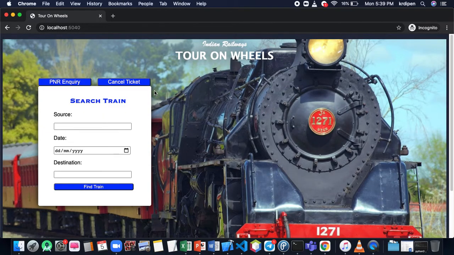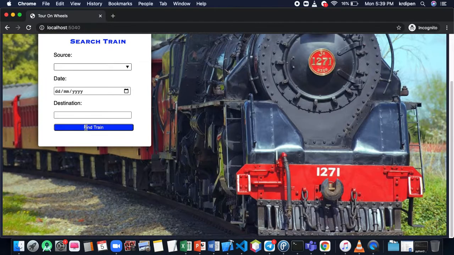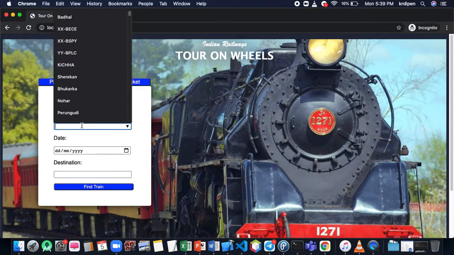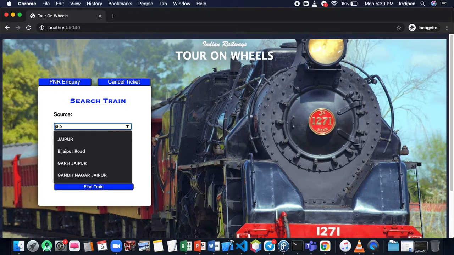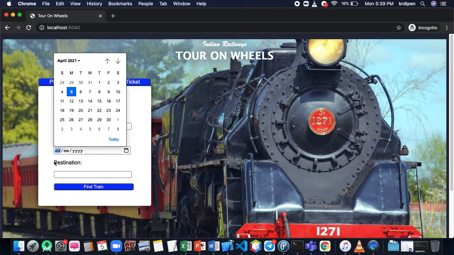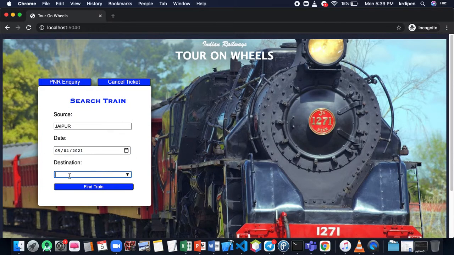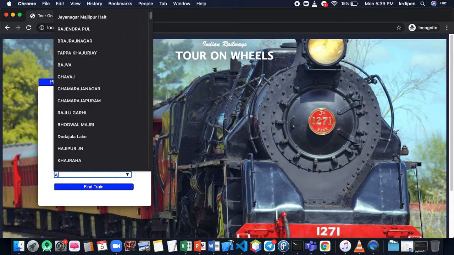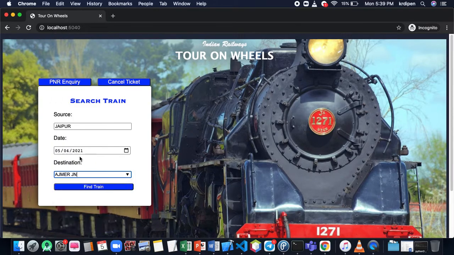So welcome to Tour on Wheels. This is a clone of the IRCTC online ticket booking platform. We will start by searching for trains between stations on a particular date. For the demo purpose, I will take Jaipur. Let's select today's date and Ajmer, so Ajmer Junction. Find train. Let's pick the first train.